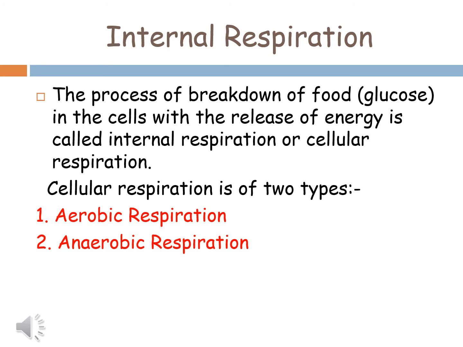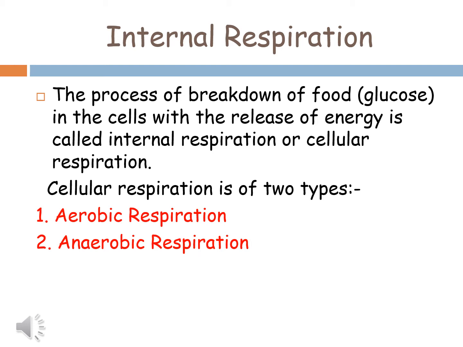Now let us discuss internal respiration. Internal respiration is the process of breakdown of food or glucose in the cells with the release of energy. And this is also known as cellular respiration. Why is it known as cellular respiration? Because it takes place in cells of our body. And this internal respiration or cellular respiration is also of two types: aerobic respiration and anaerobic respiration.